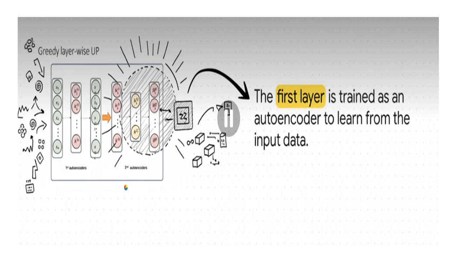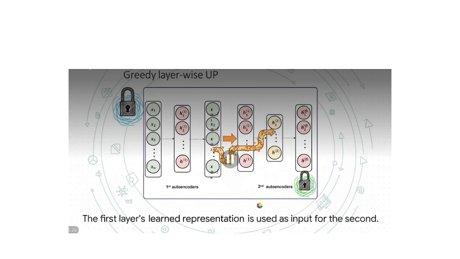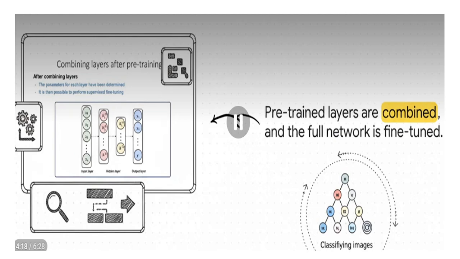So greedy layer-based pre-training is explained here using autoencoders. Many layers of autoencoders are implemented here. The first layer is trained as an autoencoder to learn from the input data. The first layer's learned representation is used as input for the second. The figure shows the greedy layer-based autoencoders. The data is passing between the hidden layers layer by layer. The first autoencoder passes its output to the second autoencoder. So the pre-training process continues layer by layer. The pre-trained layers are combined and the full network is fine-tuned here. Classifying images is applicable in the output layer.